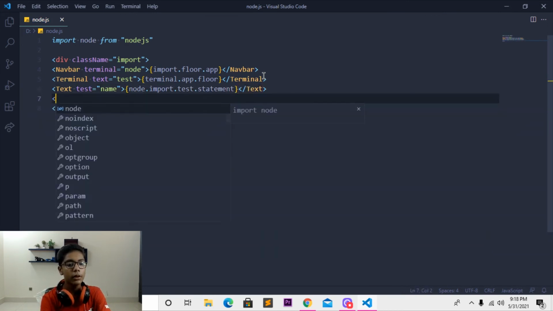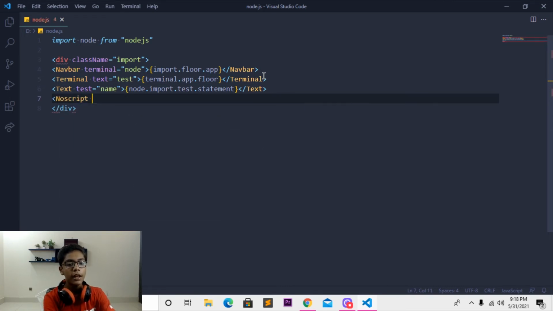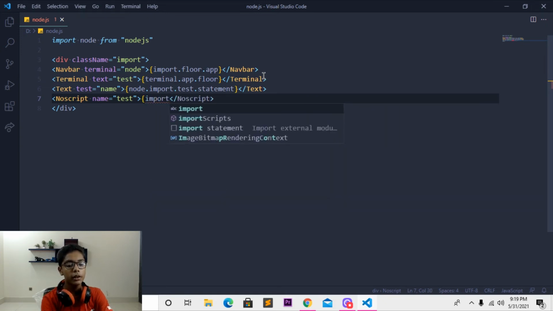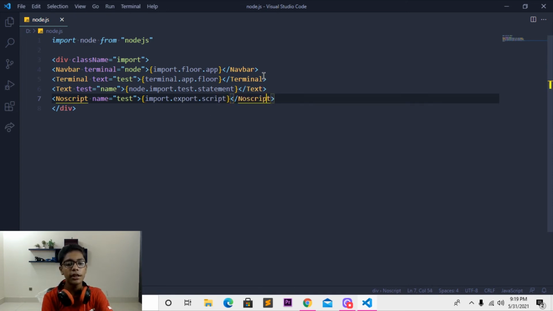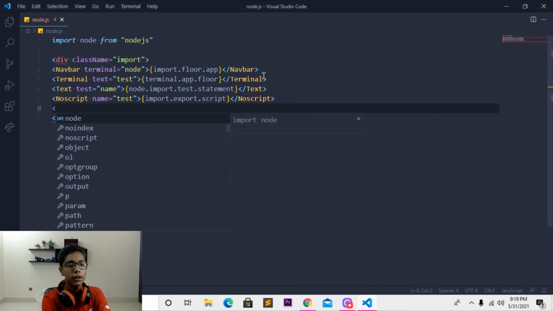So I'll be moving down, then I will be writing another thing which should be node.script, and then write name equals test, then close that, move here, write a curly bracket, then write import, then write dot export, and when you are done that, just write script. You have to close this curly bracket so we can see if the work is done. So I'll be moving down, making this bracket here, and you can see this sign.